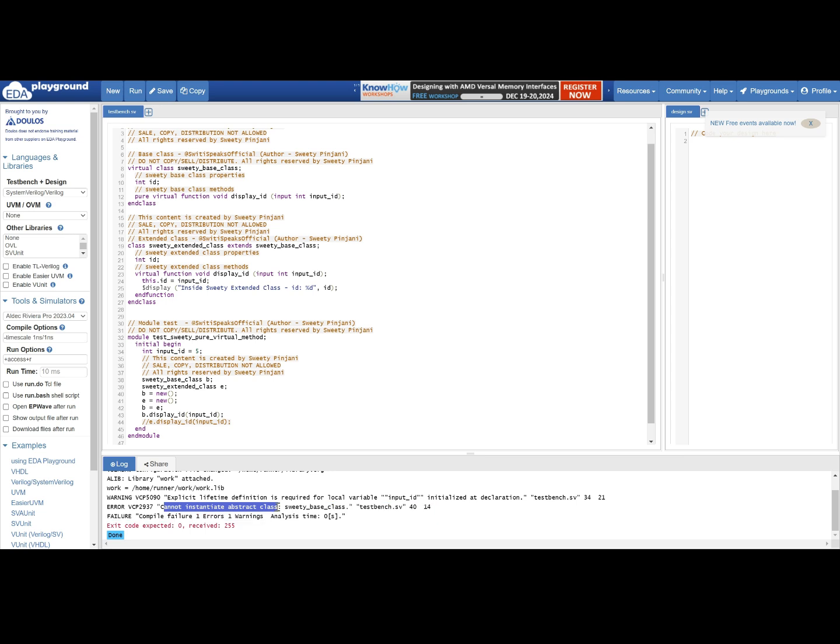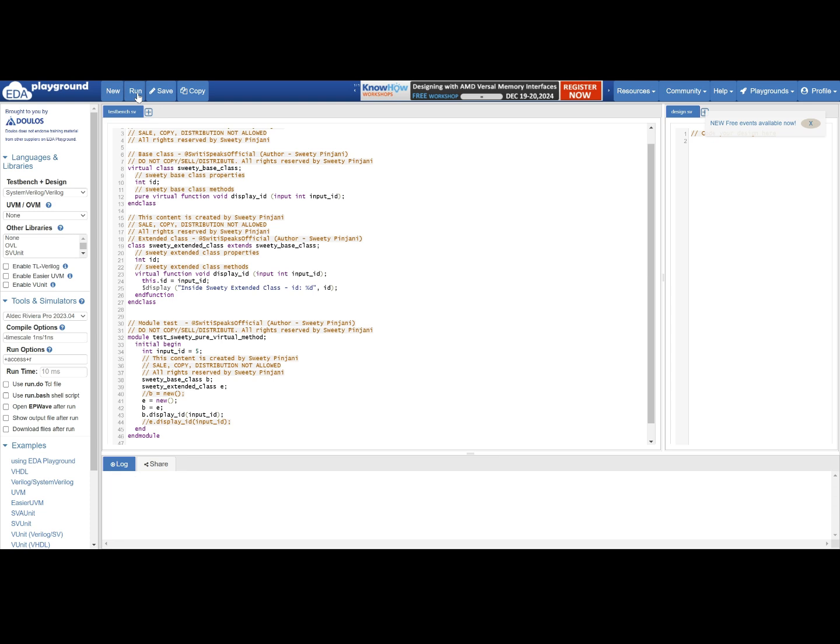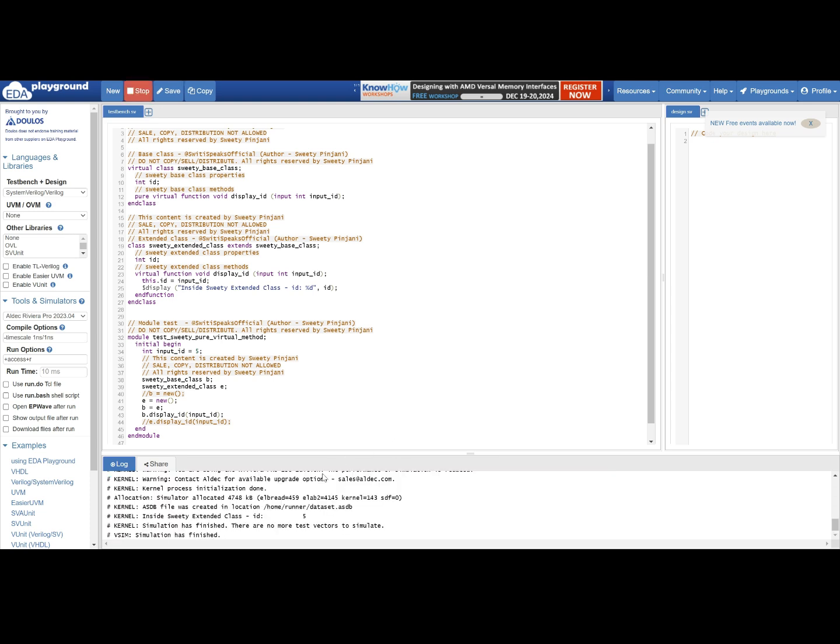This is something which you should remember. If a class is virtual, you cannot create the instance of that class. It acts only as a prototype. You can extend the class, but you cannot create the instance. If you comment this line, then again this code will start working. These are some very simple points, but a lot of times we forget. That's why I want to show you with the help of a coding example.